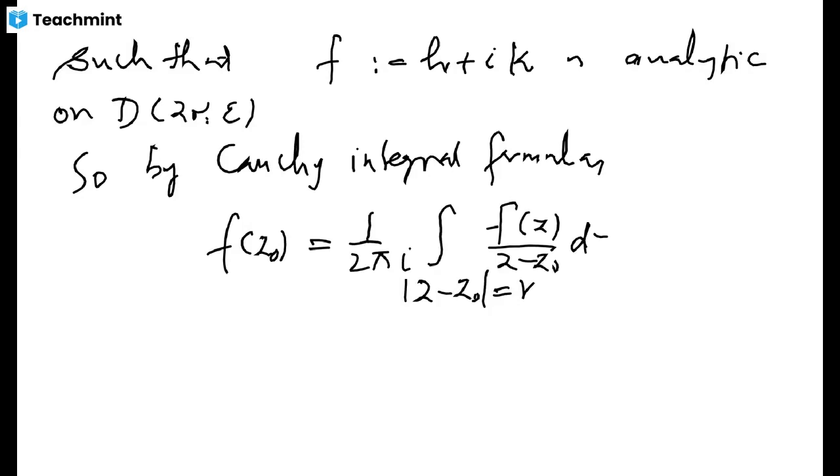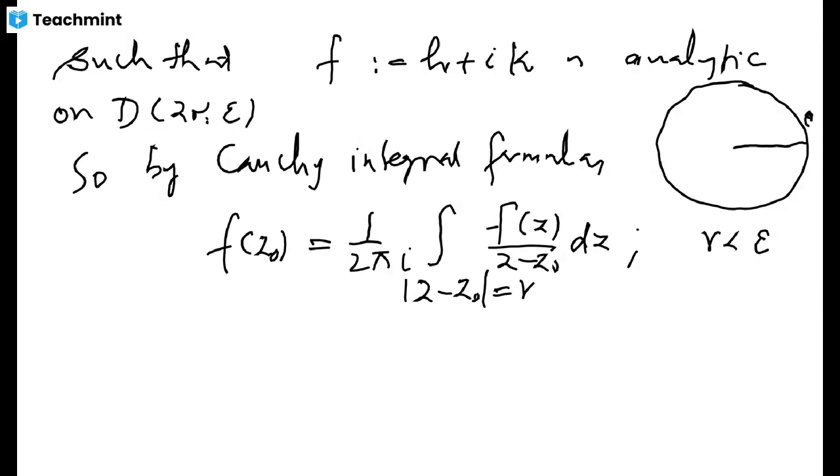This is the Cauchy integral formula, where r is any number which is less than epsilon, so that you have the disk of radius epsilon, and I'm choosing r to be some number less than epsilon, so that this disk of radius r lies strictly inside this given disk, where this function is analytic on this circle and inside it.